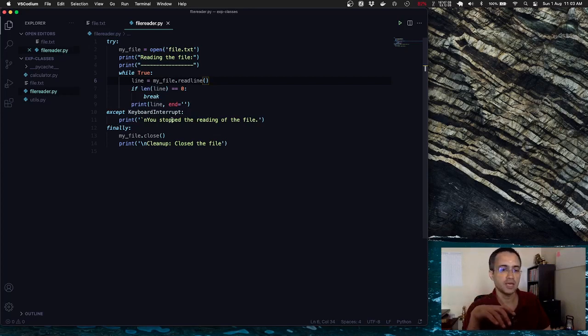Now I have put an except here. This except block, exception handler, is looking for a specific kind of error exception called KeyboardInterrupt. In any program, in any OS, generally there is a concept of interrupts, right?